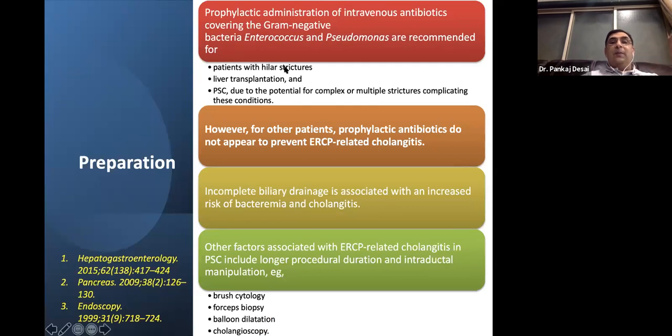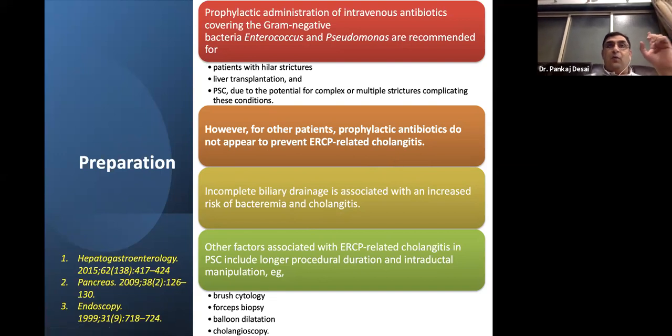For the preparation, what is the role of antibiotics? Prophylactic administration of IV antibiotics, which cover gram-negative bacteria, Enterococcus and Pseudomonas, are recommended, especially in patients with hilar strictures, liver transplantation, and primary sclerosing cholangitis for the potential of complex or multiple strictures complicating these conditions. However, for other patients, prophylactic antibiotics do not appear to prevent post-ERCP cholangitis, but we always give prophylactic antibiotic before ERCP. Incomplete biliary drainage is the worst problem.